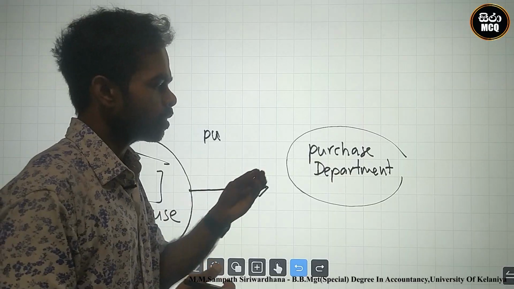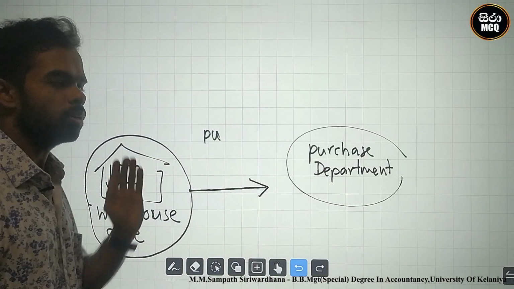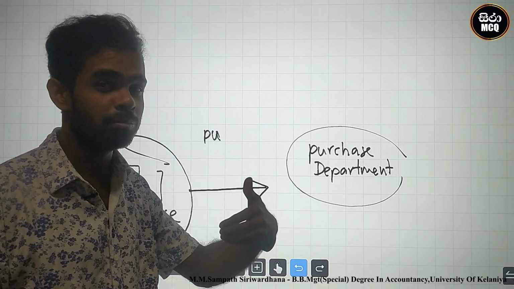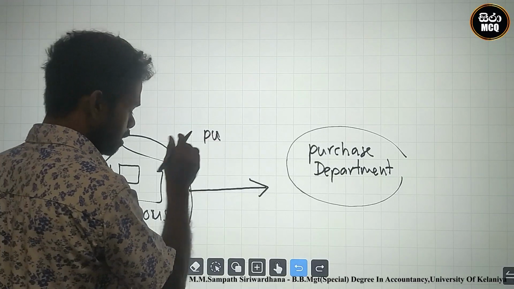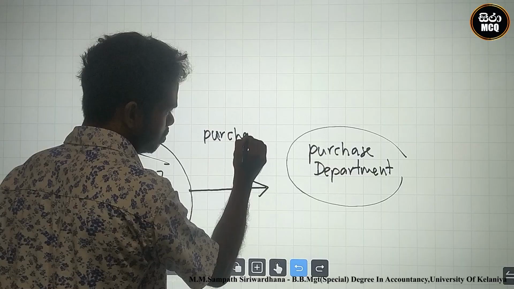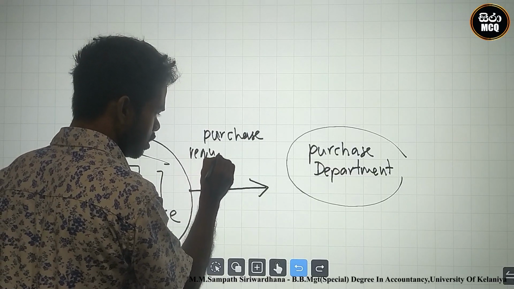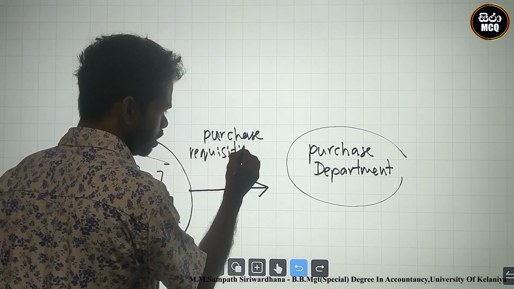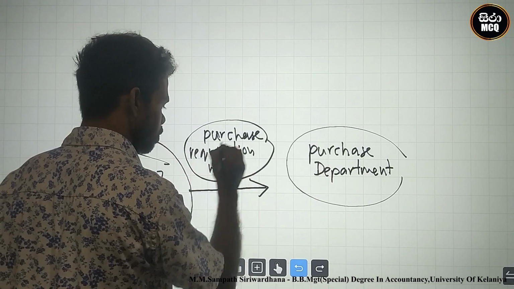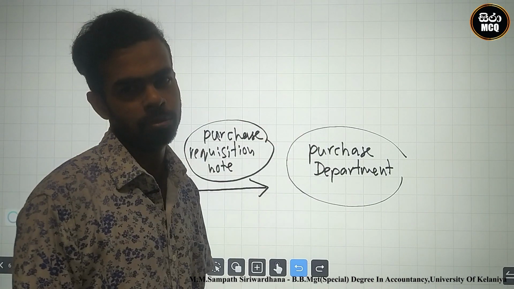This person is called the purchase department. Please purchase some stocks. Therefore he requests, and request means requisition note. This is the note prepared by the warehouse to the purchase department.